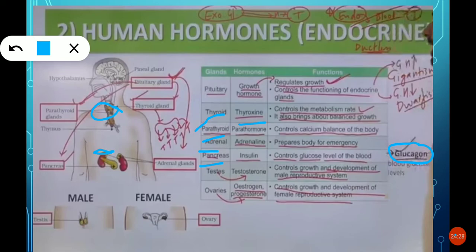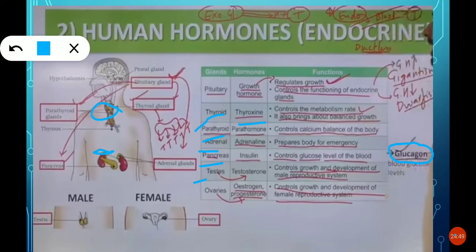Okay, fine. Next, testis. That is one gland which is located in males. This testis releases one hormone that is called testosterone.